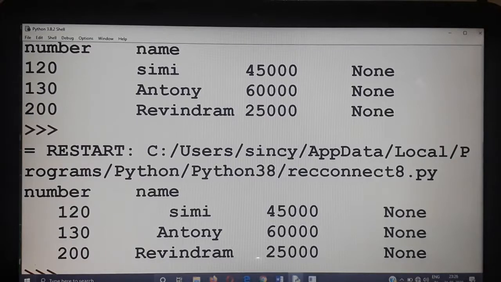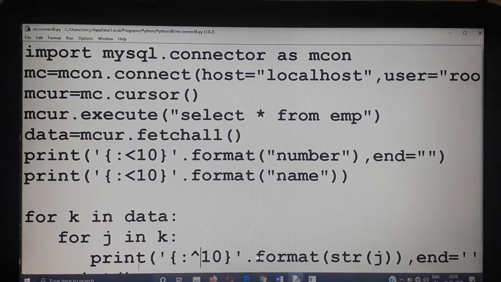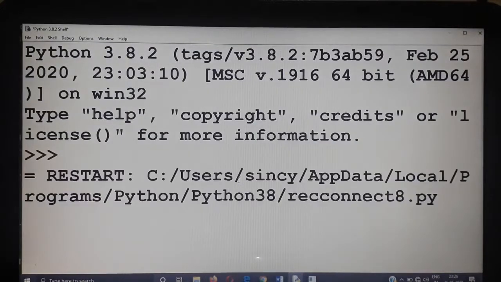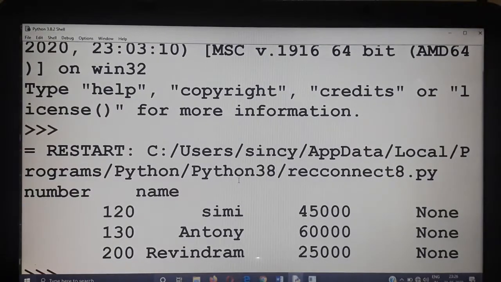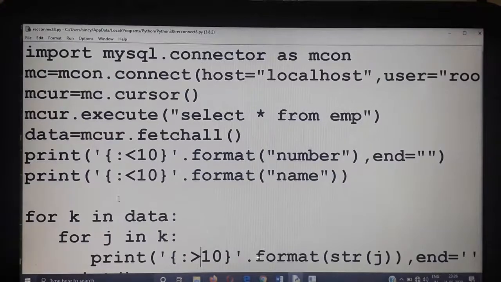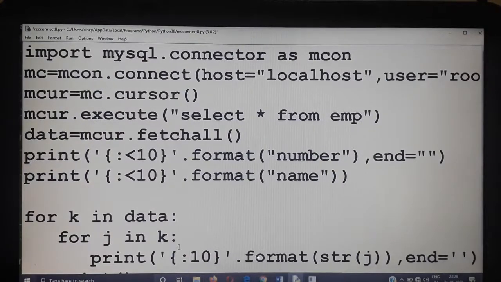Now instead of that up arrow, change it into the greater than sign. Now you can see the difference. When you use the greater than sign, it is coming right aligned. Within those 10 spaces, it is right aligned. So this is the way you can format the data.